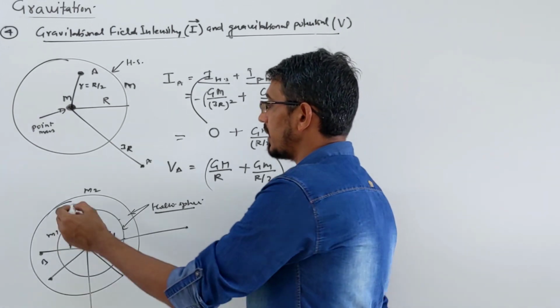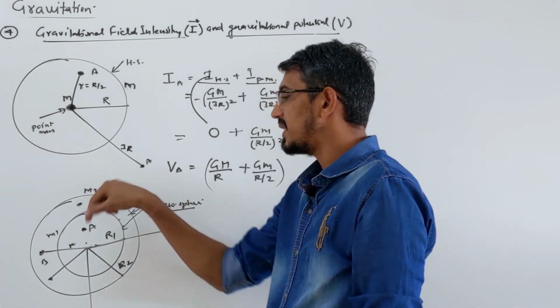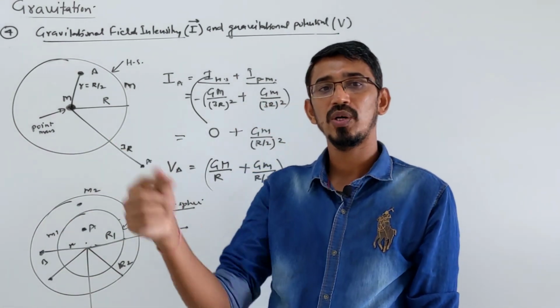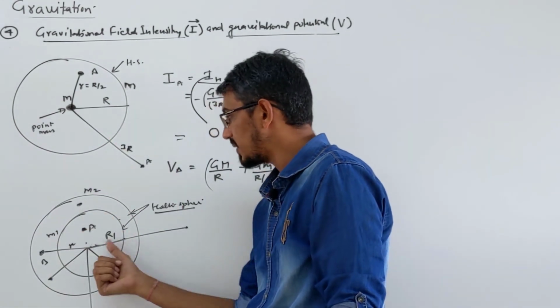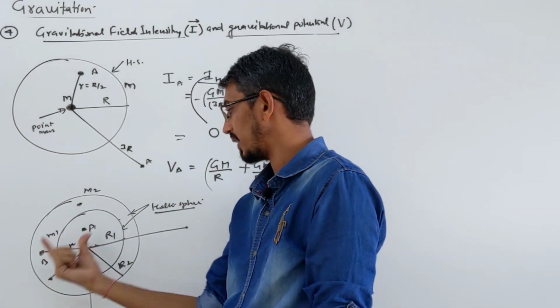Yes. If you talk about this point, due to the bigger sphere, again it's an inside point, so the potential is constant, GM upon R2. And due to the smaller sphere it is an outside point, so you write the general formula GM upon the real distance, that distance you have to write, okay?